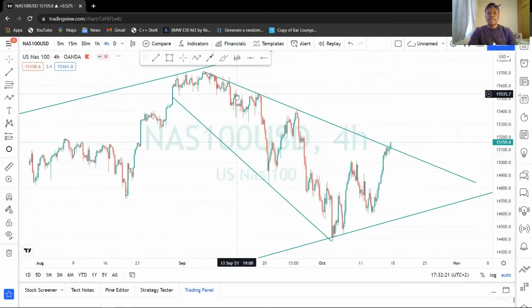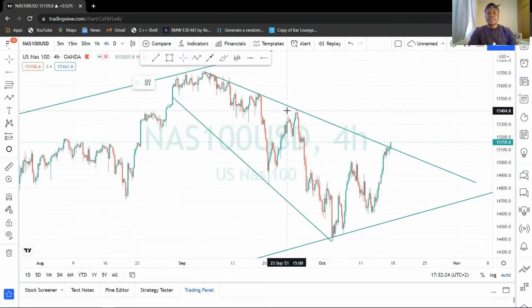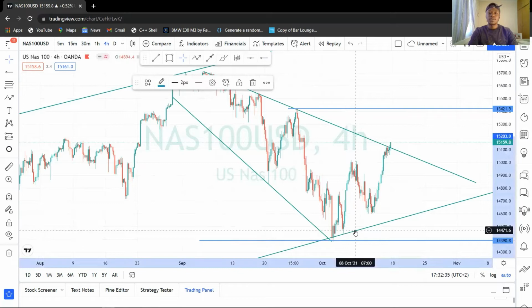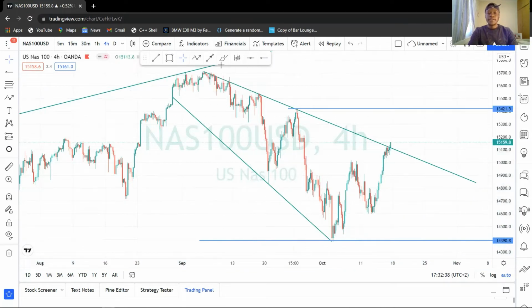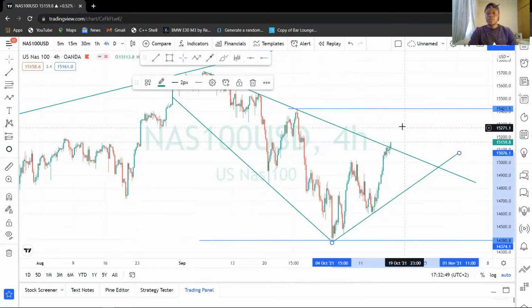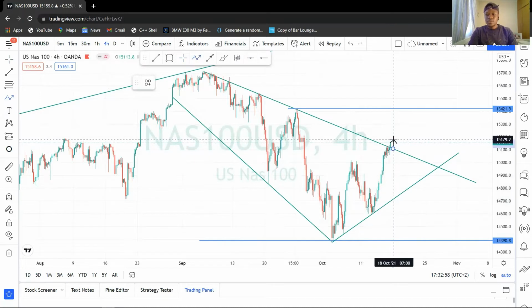So let's go and mark our support zones and our resistance. This is basically where we would have bought on NAS100. Let's delete this, and right now we are in a clear uptrend. So this is a clear uptrend that we are looking at. We sort of broke out of this selling trend. What we are expecting on NAS100 is for it to give us a low price on the trend line to retest our